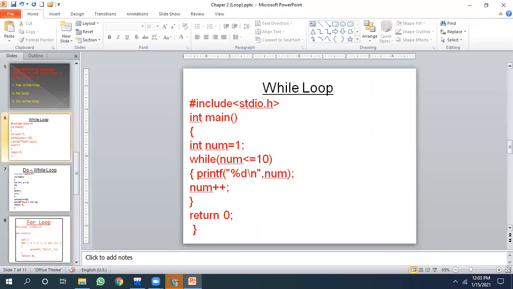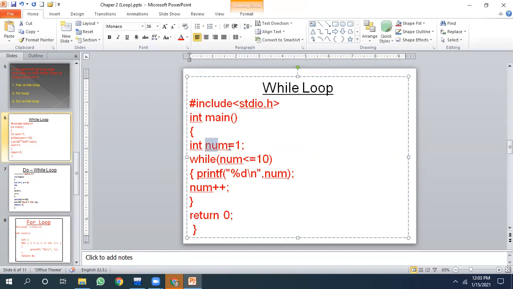Next, I shall explain the while loop. In while loop, what happens? The same program which we studied in for loop, we will be studying here. But in while loop, you see, the initialization is outside the loop. The checking is along with the loop. All right, the initialization, num is equal to 1. The initialization is outside the loop. The condition, while num <= 10, is along the loop. And the counter num++ is in the body of the loop.